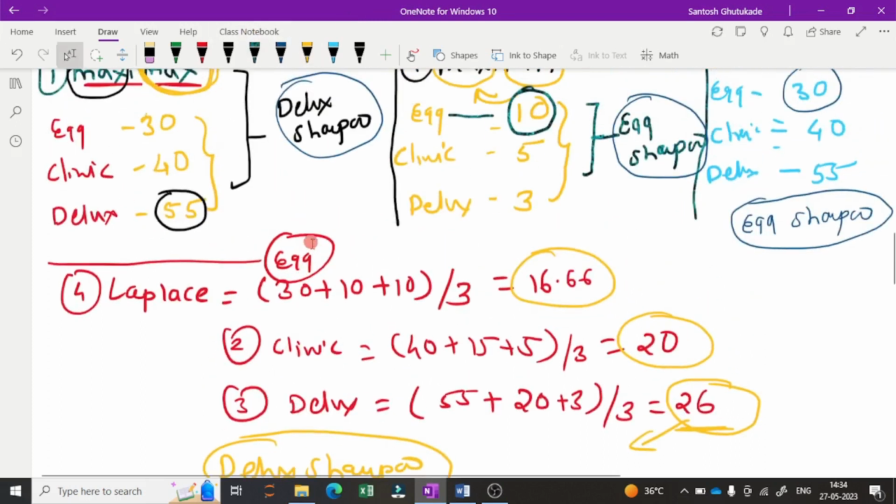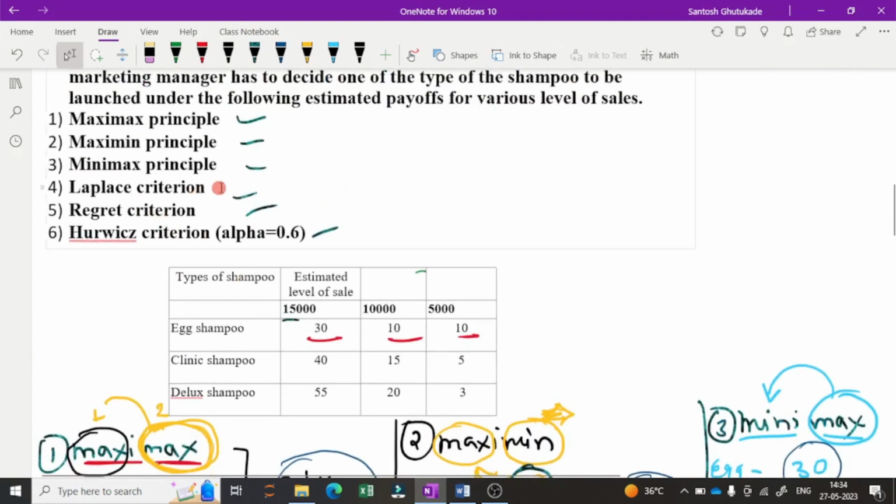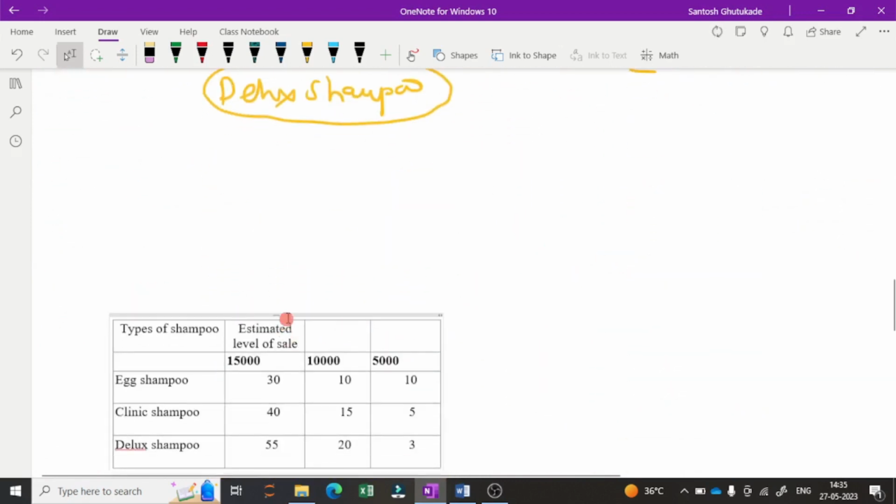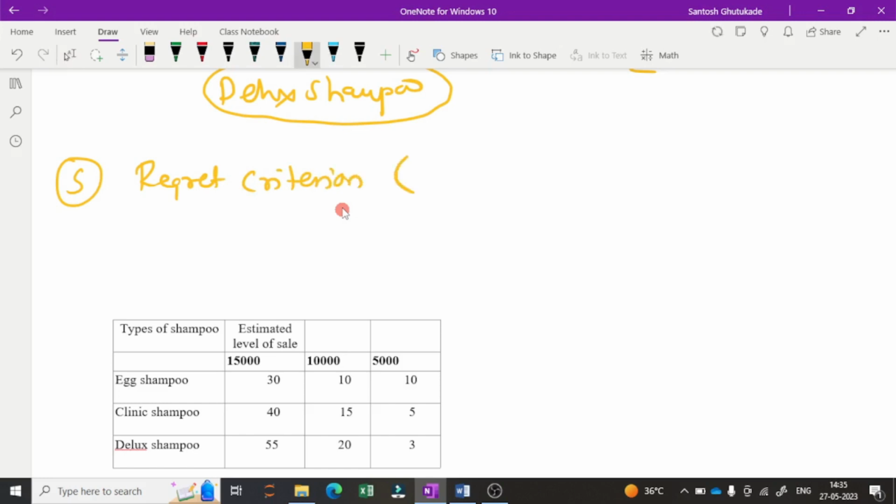So here we have seen four parts, up to the Laplace criteria. Then we will see the regret criteria, which is also called the Minimax regret criteria. So I will write here: regret criteria. Next, the fifth, is the regret criteria, also called Minimax regret criteria. Okay. Now what do we have to do in the regret criteria?